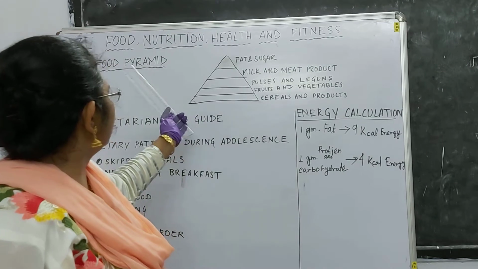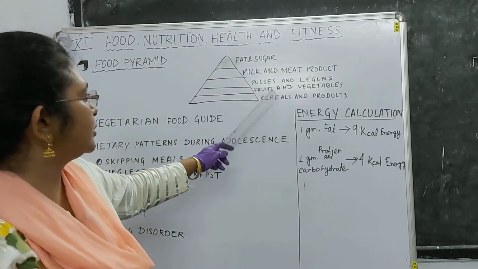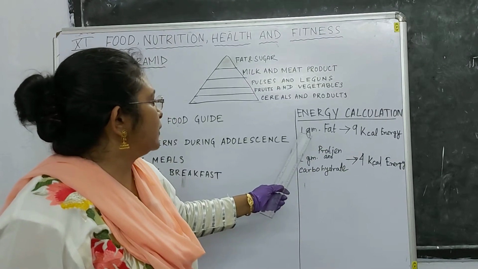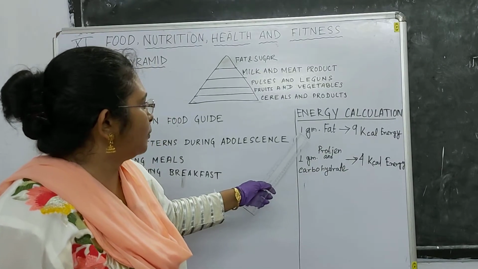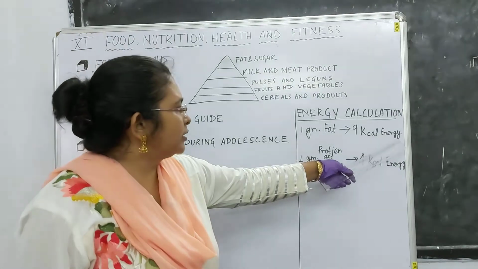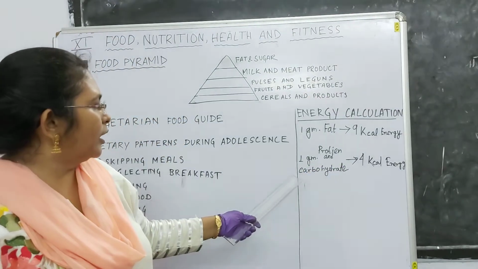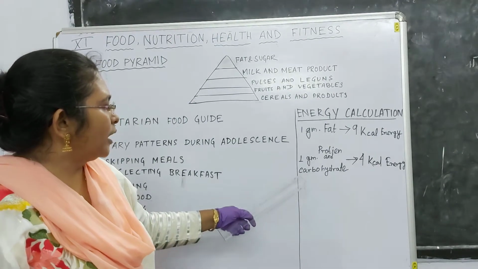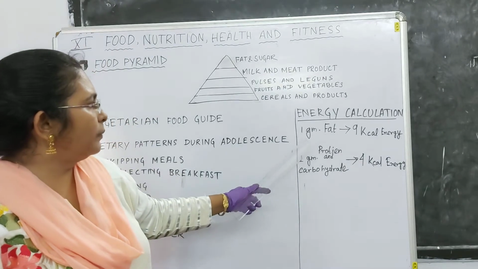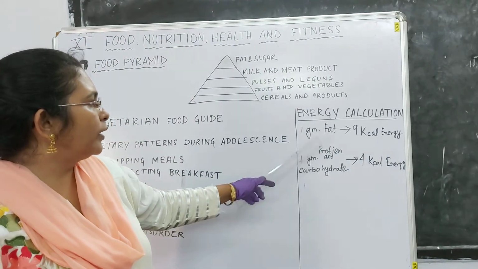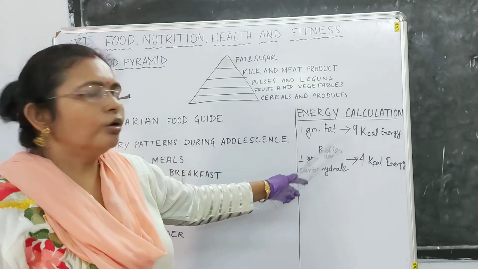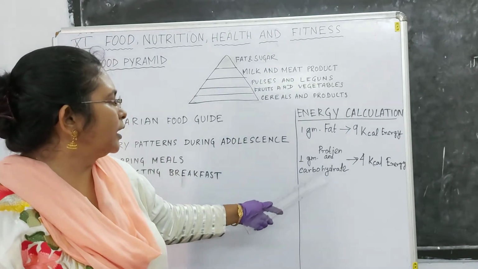Now after this food pyramid you can make calculations depending on energy. You have to observe that 1 gram of fat gives us 9 kilocalories of energy, whereas 1 gram of protein and carbohydrate gives us 4 kilocalories of energy. So when we compare these two, we can see that fat gives us more than twice the energy of protein and carbohydrates.